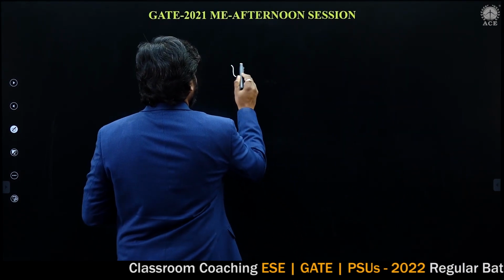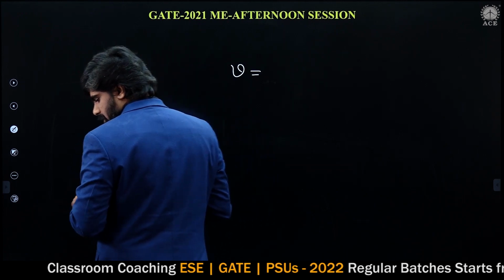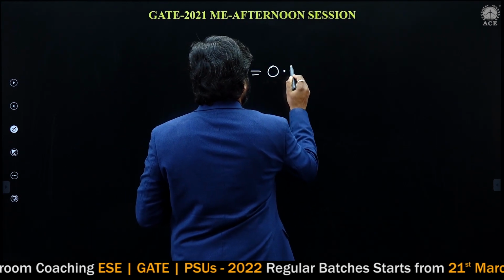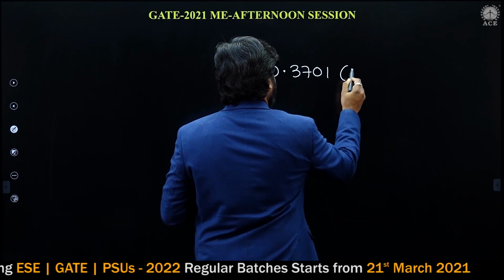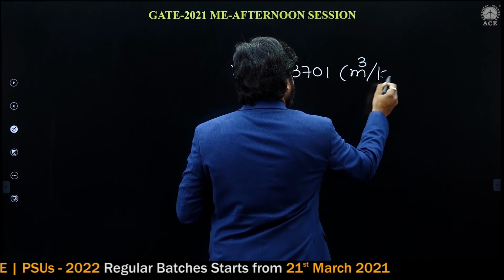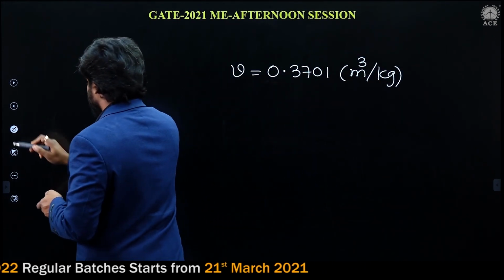If we calculate, the specific volume is 0.3701 meter cube per kg.